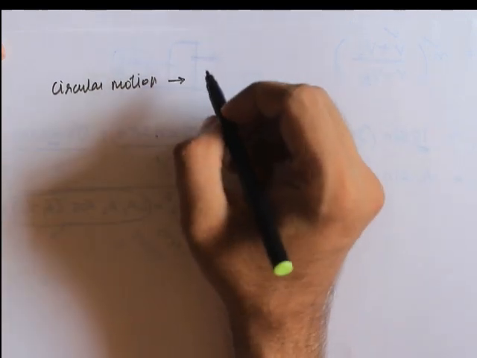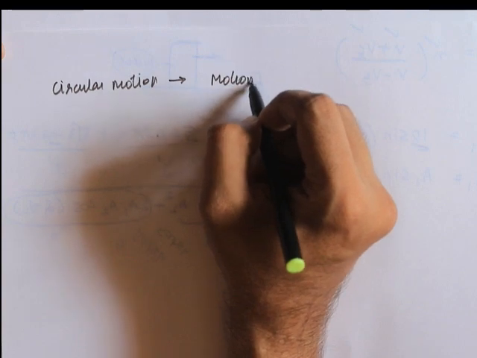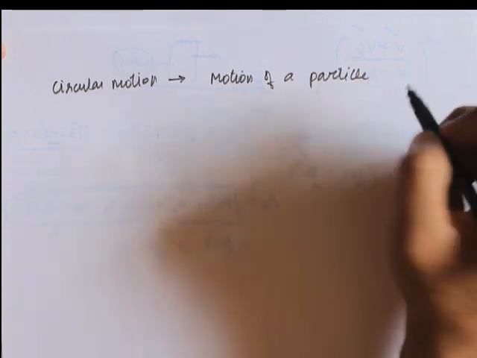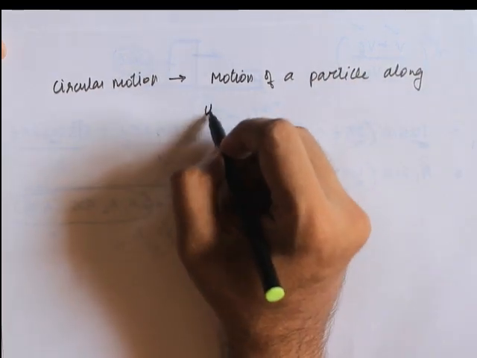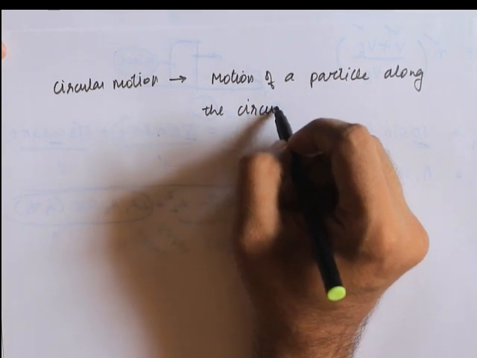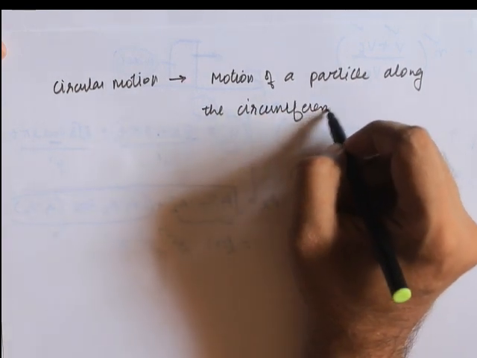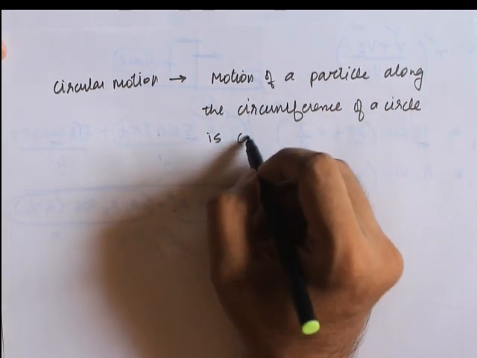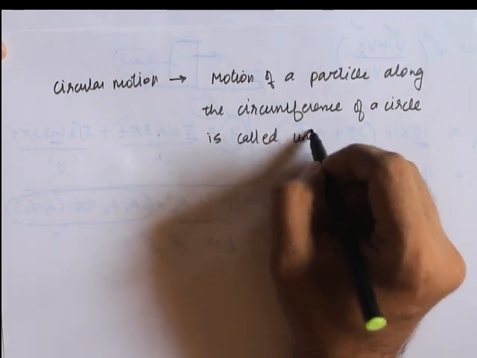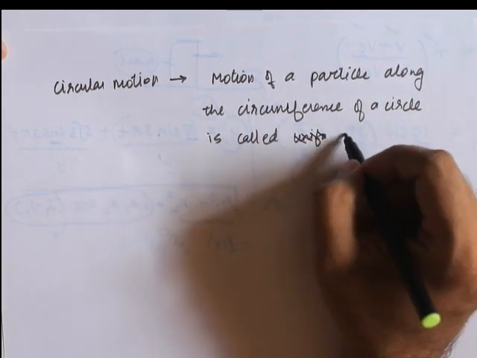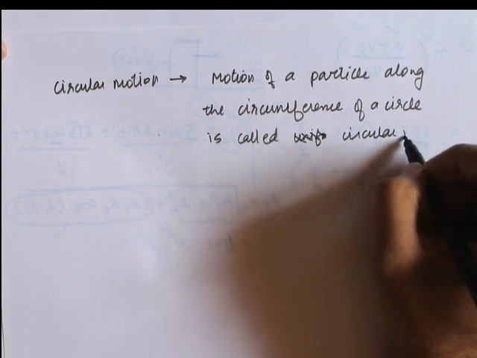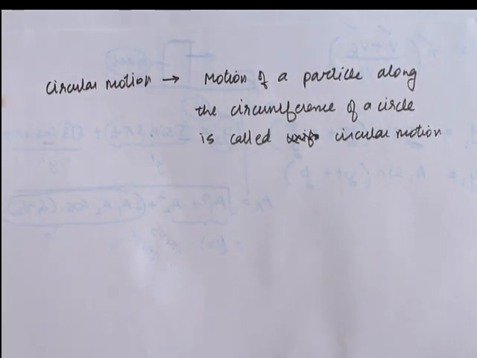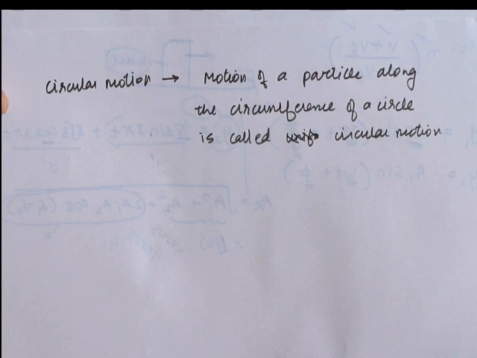It says: motion of a particle along the circumference of a circle is called circular motion. So any particle which is moving along the circumference of a circle is called uniform circular motion.